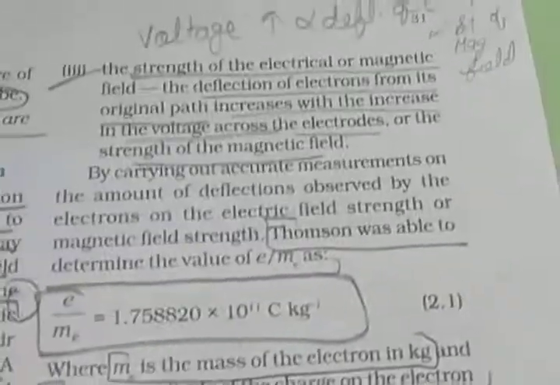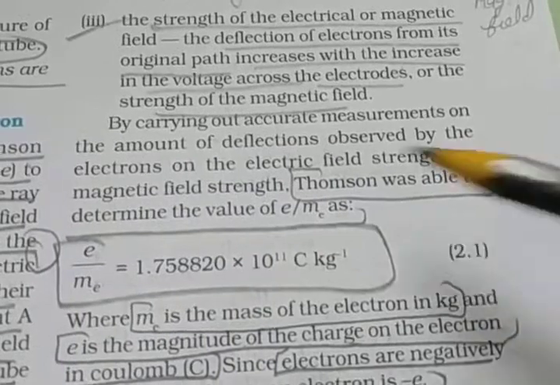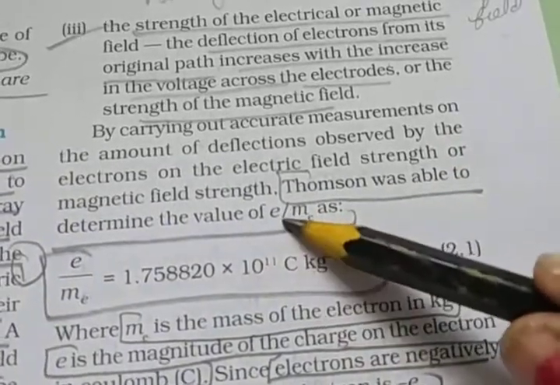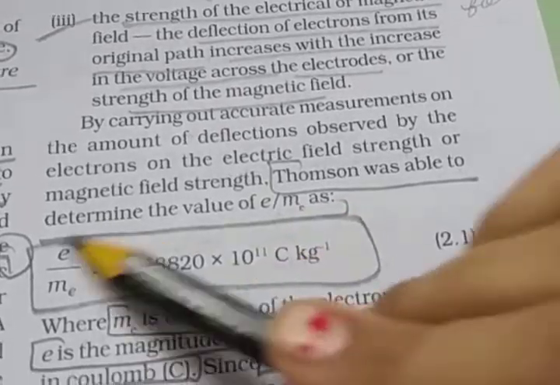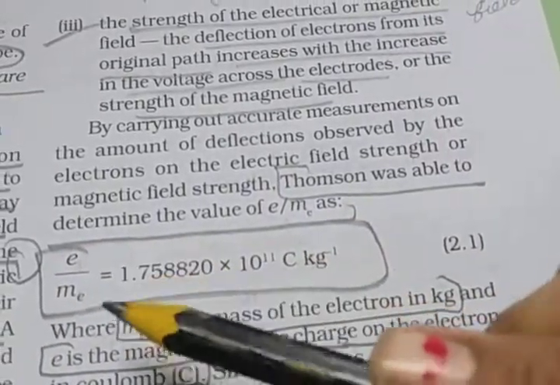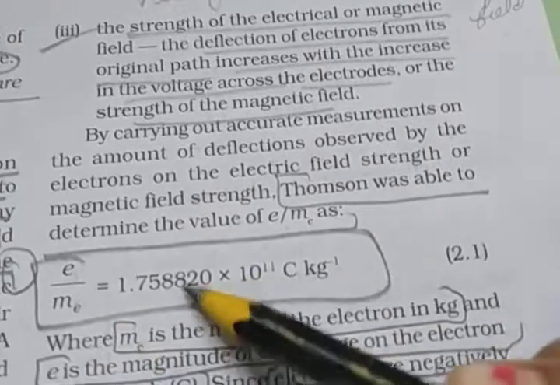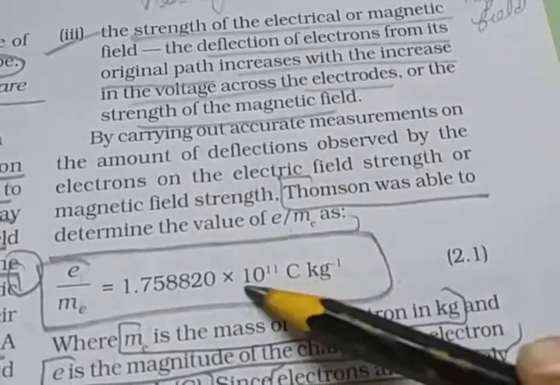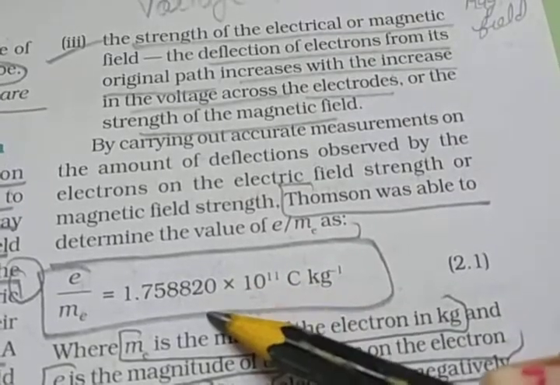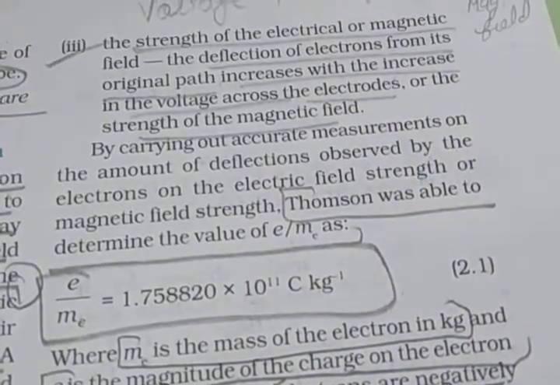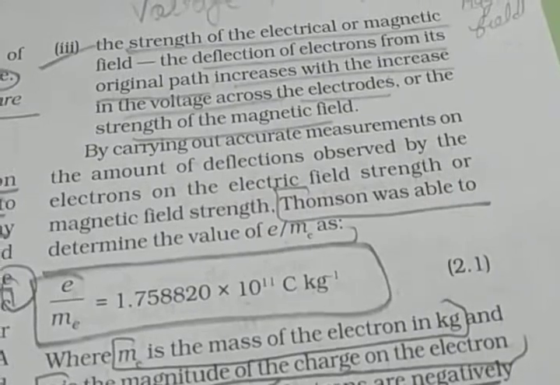Then Thomson was able to determine the value of the charge e and mass m. This was carried out by accurate measurements of the amount of deflection observed by the electrons depending on the electric field strength, or otherwise the magnetic field strength.